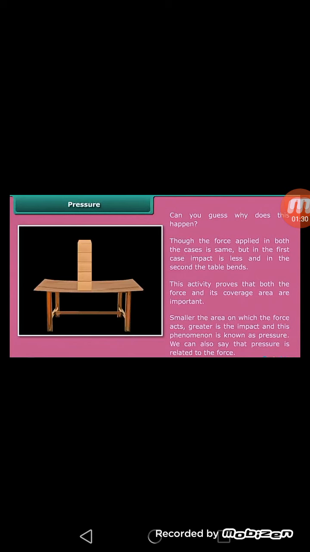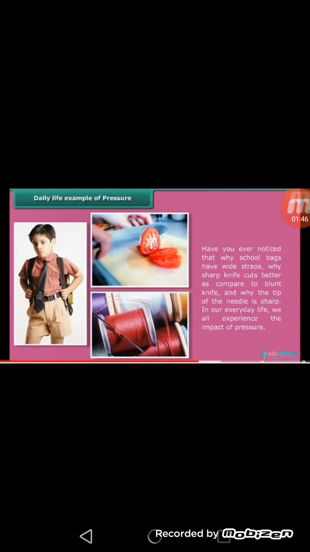The smaller the area on which the force acts, the greater is the impact, and this phenomenon is known as pressure. It means if the area is small, pressure is large, and if the area is more, pressure is less. In this way we can say pressure is related to force and area.